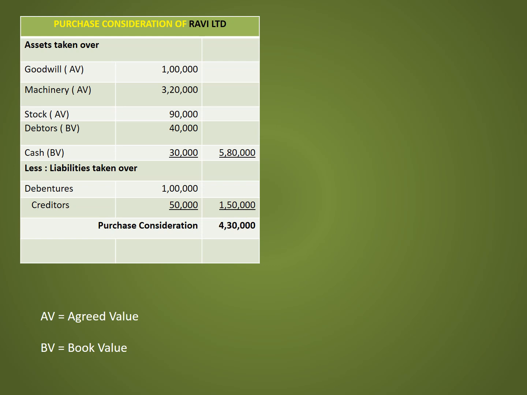Total assets taken over is 5,80,000. Less liabilities taken over, that is debentures 1 lakh and creditors 50,000. Total liabilities taken over is 1,50,000. So from 5,80,000, if we deduct 1,50,000, the purchase consideration will be 4,30,000 for Ravi Limited.